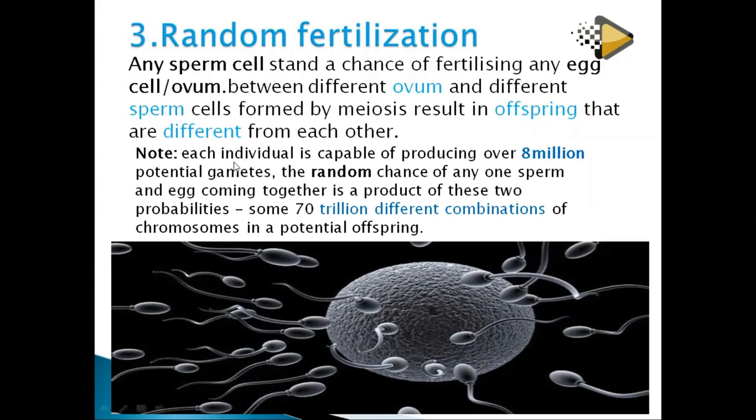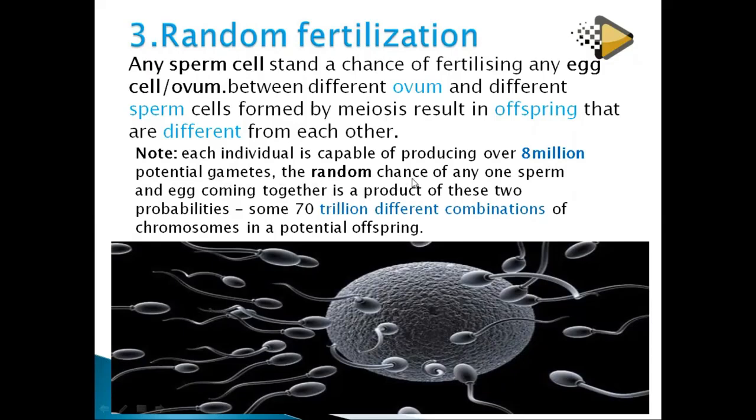Note, each individual is capable of producing over 8 million sperm. You see? Do you know the meaning of 8 million sperm? If they give you 8 million rand, are you going to be rich or poor? Obviously, you're going to be rich. So now imagine that is sperm. 8 million sperm are potential. When you talk about potential, it means those which can fertilize, because we have other sperms which cannot fertilize.